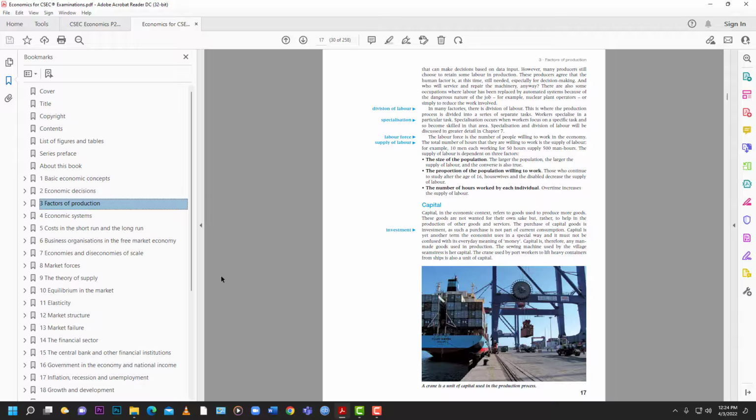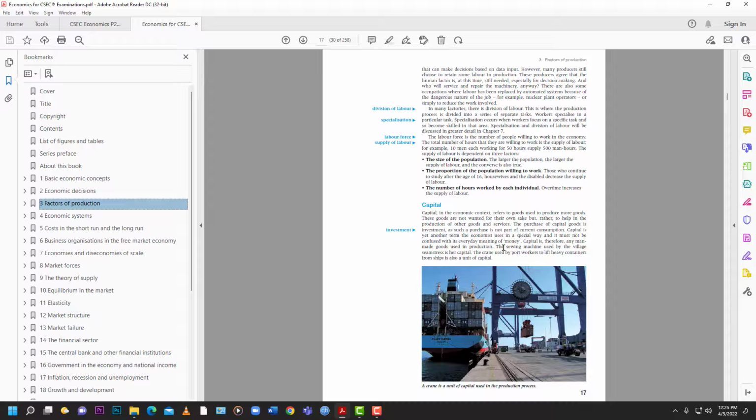And so, capital. Capital in the economic context refers to goods used to produce more goods. These goods are not wanted for their own sake, but rather to help in the production of other goods and services. So what they're saying here is that capital as a factor of production is any resource, any man-made resource that is used in production. That's as simple as I can put it. Any man-made resource that can be used in production. So to produce goods and services.